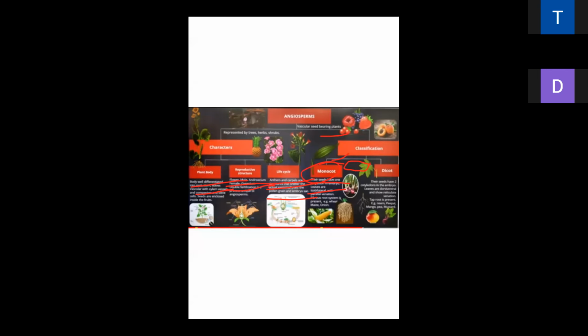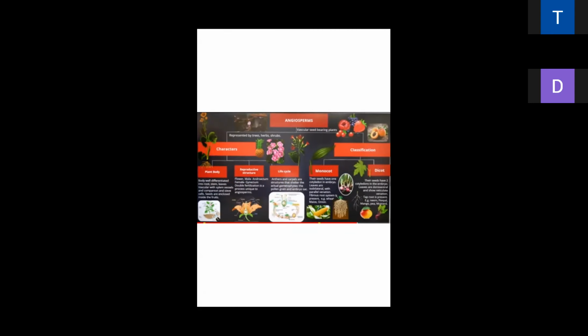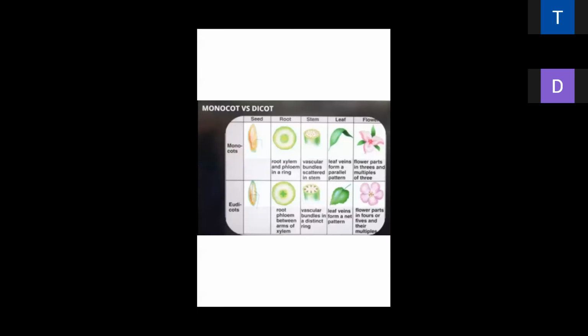Just a minute. I had shown you a chart of monocotyledon and dicotyledon. Here is the monocot and dicot. Let us come to the seed in the monocot. Single cotyledon.